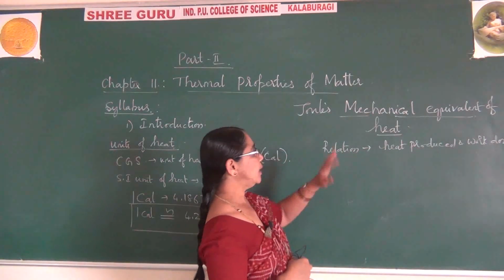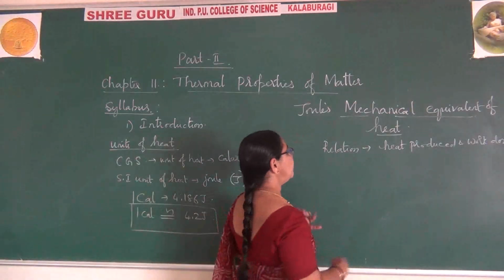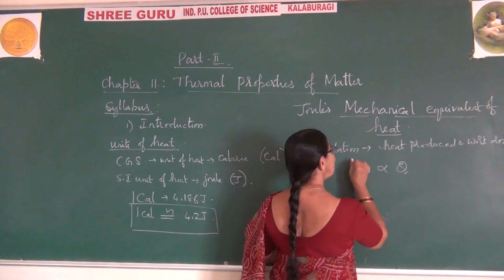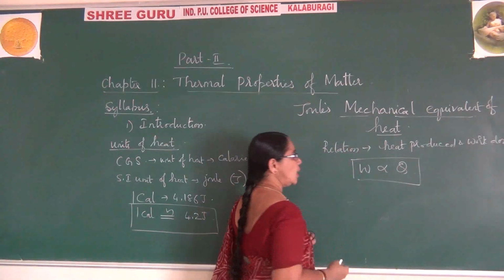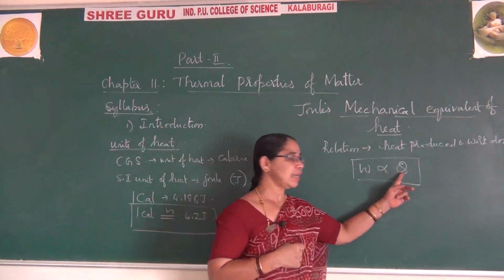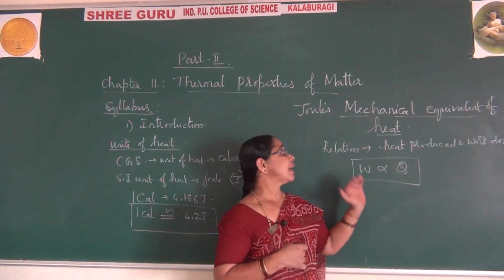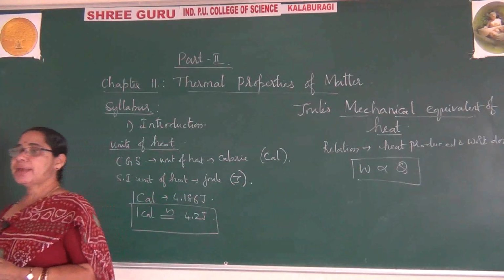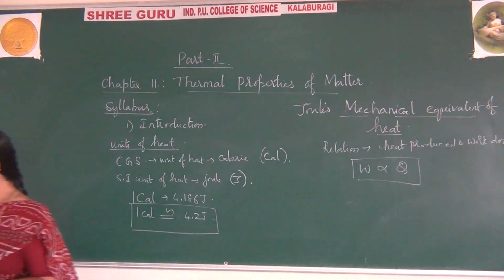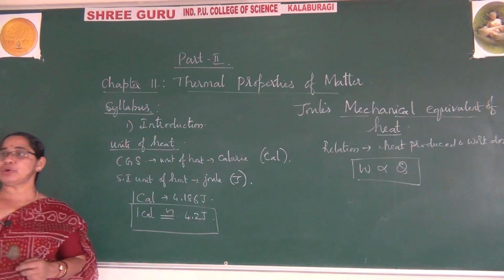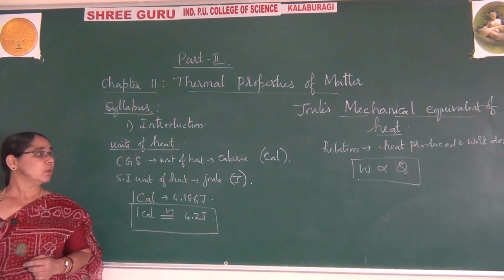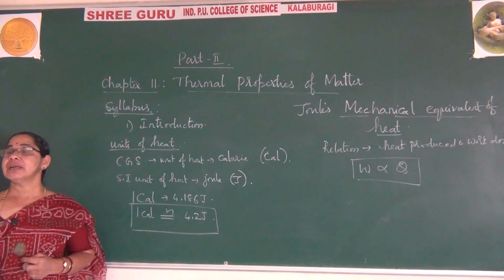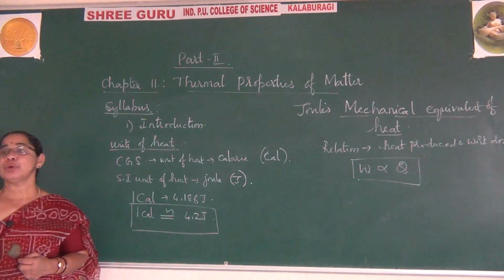According to the mechanical equivalent, work done is directly proportional to the amount of heat produced, where heat is represented by Q. So W is directly proportional to Q. W is the work done, and Q is the heat, since the work you do is completely converted into heat.